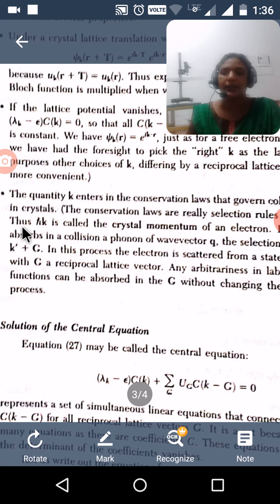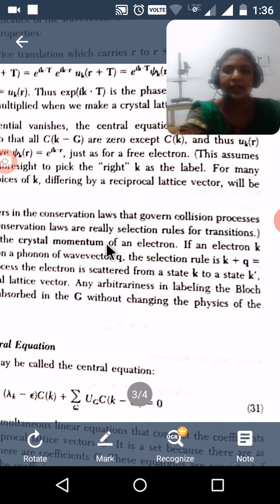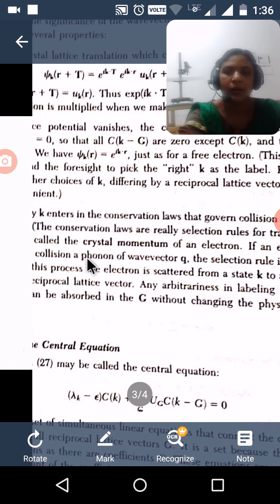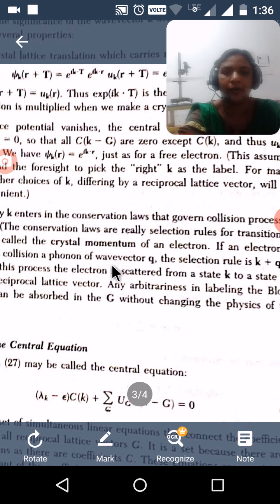Also, the quantity k enters in the conservation law of the crystal. Thus ħk is called the crystal momentum. Then if an electron collides with a phonon of wave vector q, the selection rule applies. This is already studied, the Umklapp process and the normal process. The collision process is explained based on those processes.